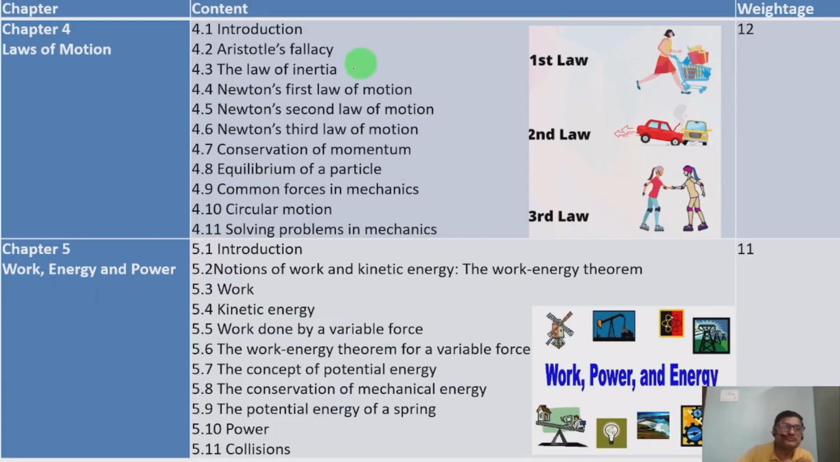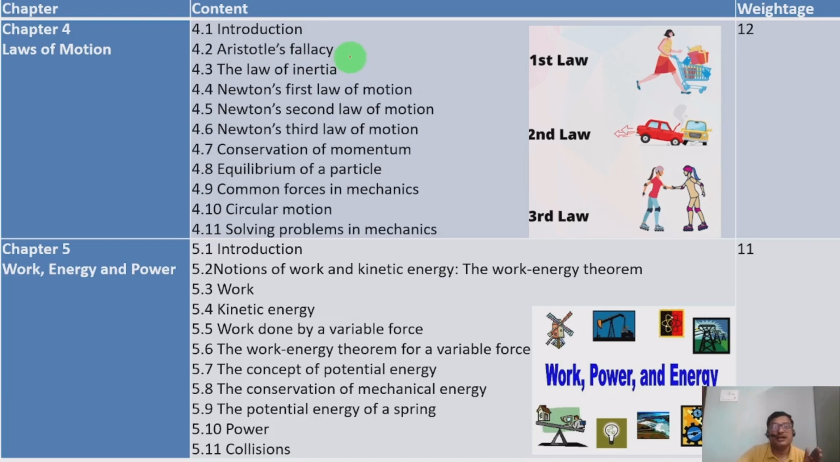Further moving, chapter 4, laws of motion. In the laws of motion, 4.1, introduction, Aristotle's fallacy. This is that when an object is moving with a uniform velocity, it requires an external force to move it.